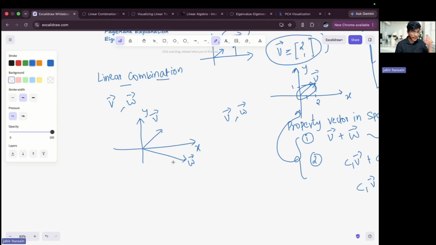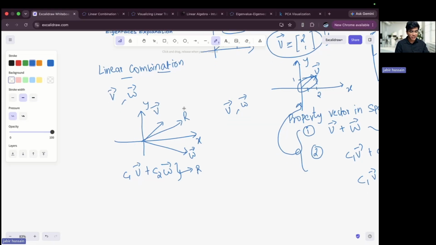You're trying to add these vectors with some constants. Let's say c1, I'm trying to scale it and add it, so c1 v plus c2 w. Whatever the resultant I get, that will be a part of the linear combination.